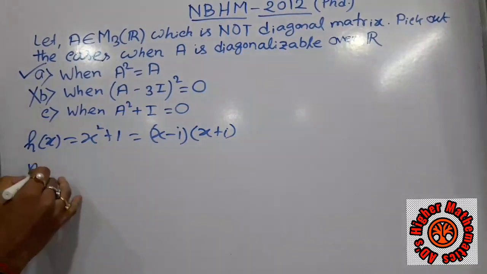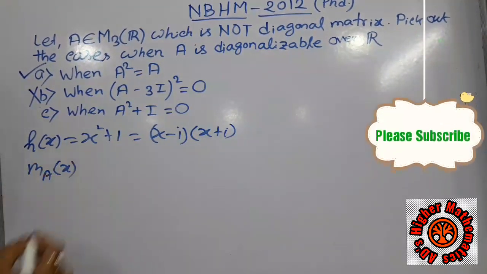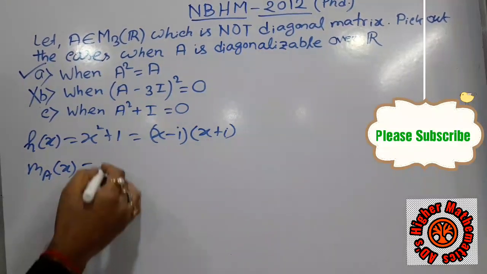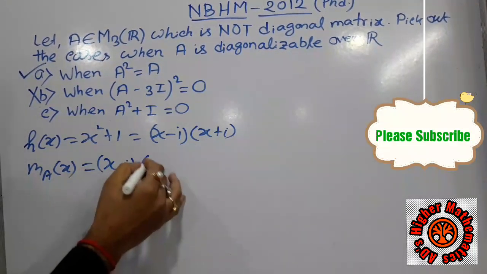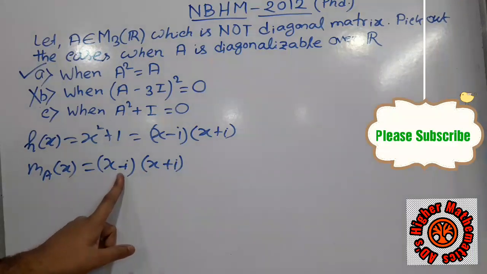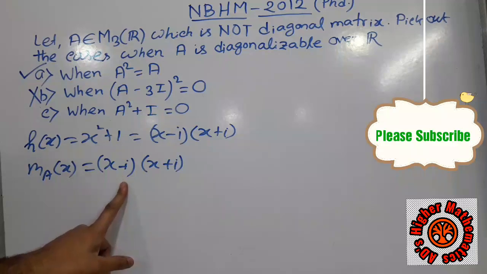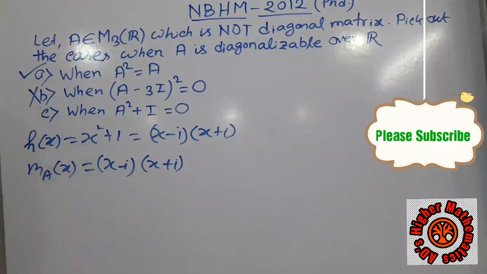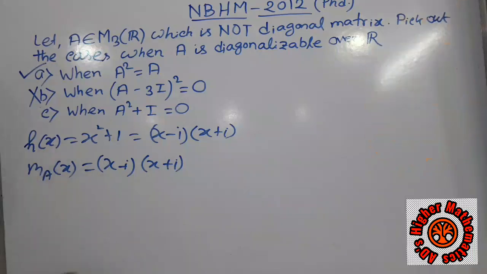The minimal polynomial of this matrix can only be this, because I cannot take only one factor: we all know that complex roots of a real polynomial exist in conjugate pairs. So if i is a root of the polynomial, then minus i is also a root. So the minimal polynomial is exactly x minus i into x plus i.